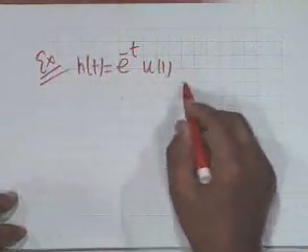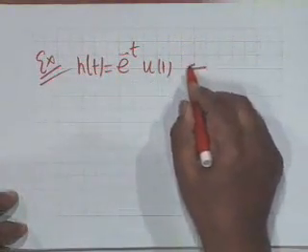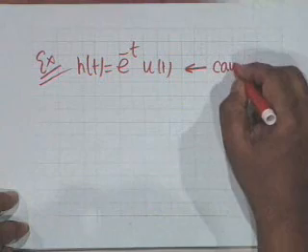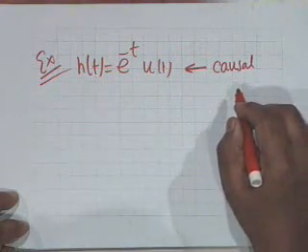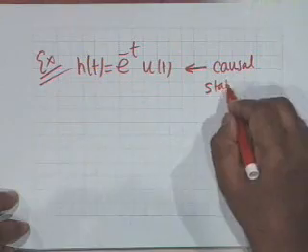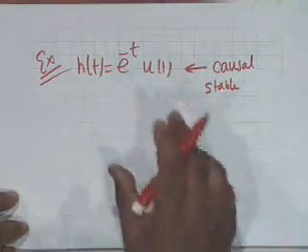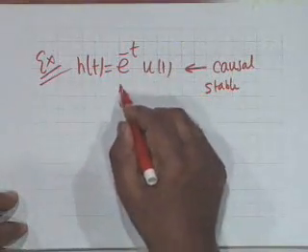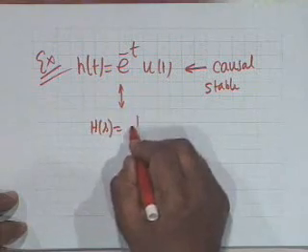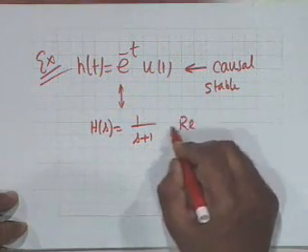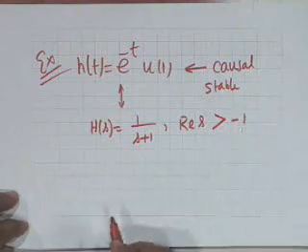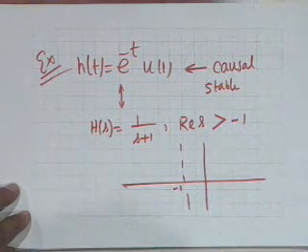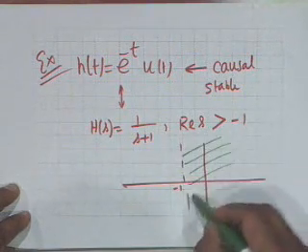Suppose my h(t) is this, then from h(t) itself you can conclude that it is a causal system, isn't that right? And is it stable? Yes, it is stable. From h(t) itself you can conclude that, because h(t) is absolutely integrable and it's 0 for t less than 0. Now, if you go to the Laplace domain, H(s) equals 1 by s plus 1, and the ROC is real s greater than minus 1. This is minus 1 and this is my ROC.